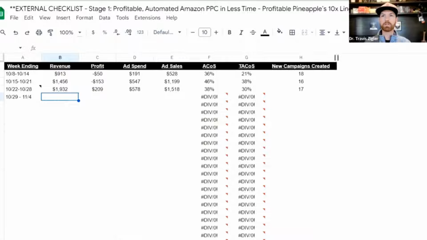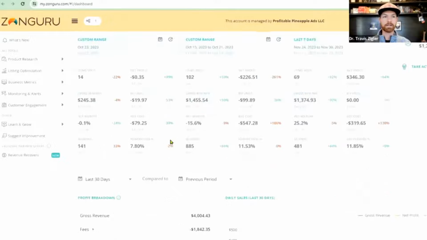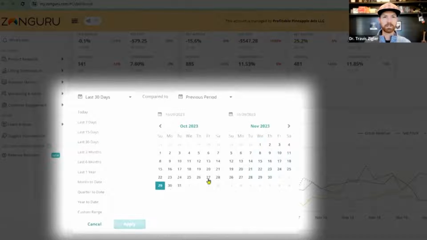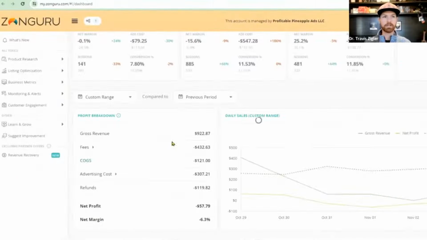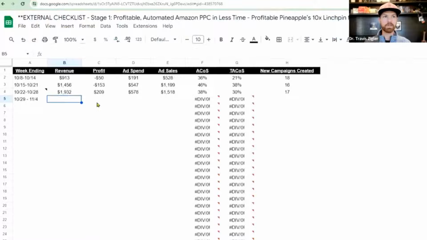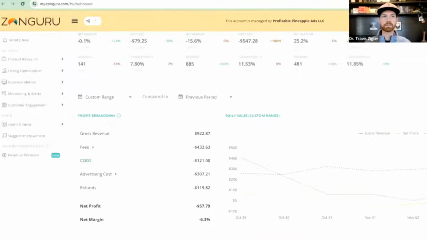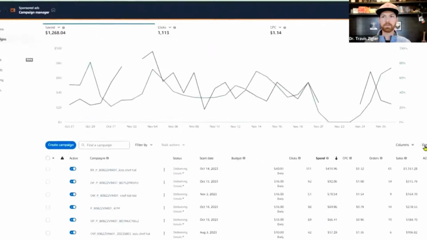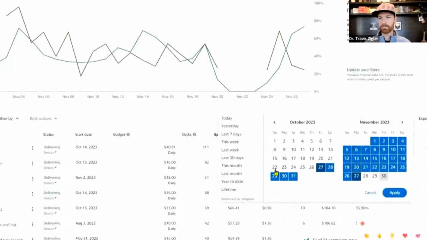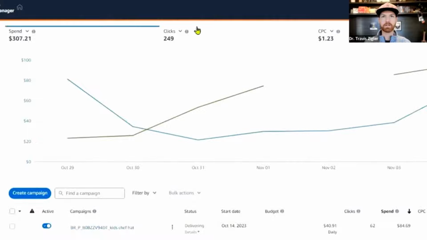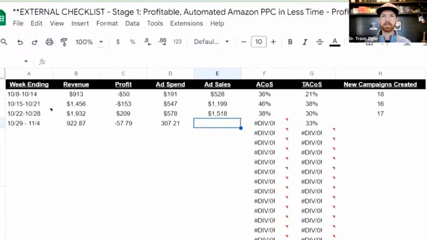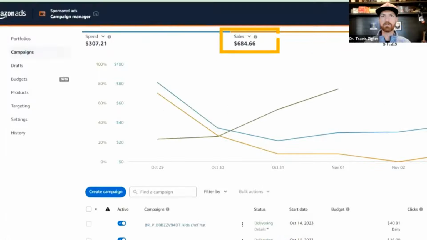So we use ZonGuru for this. So we're inside of ZonGuru right here. And what I'm going to do is just come down here. I'm going to go to custom range and we're going to do 10/29 to 11/4, apply. Then you can see right there, gross revenue, 922.87. Profit was negative 57.79. Ad spend, I like to go to campaign manager for that. So we'll do that same time frame. Spend is right there. Let me get sales in here as well. Spend was 307.21, and then ad sales 684.66.